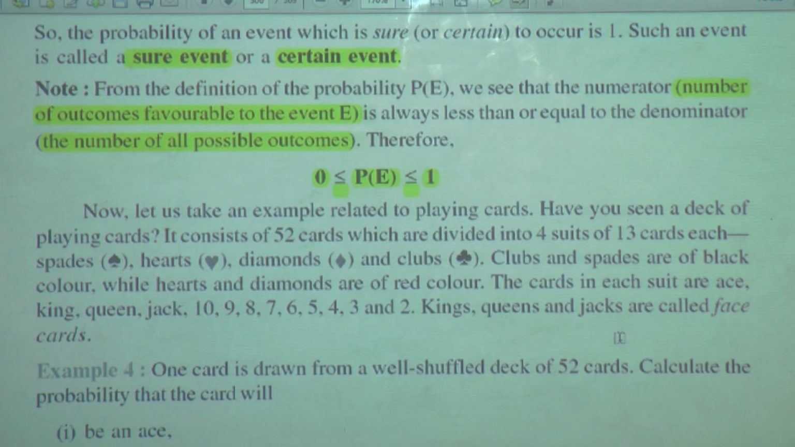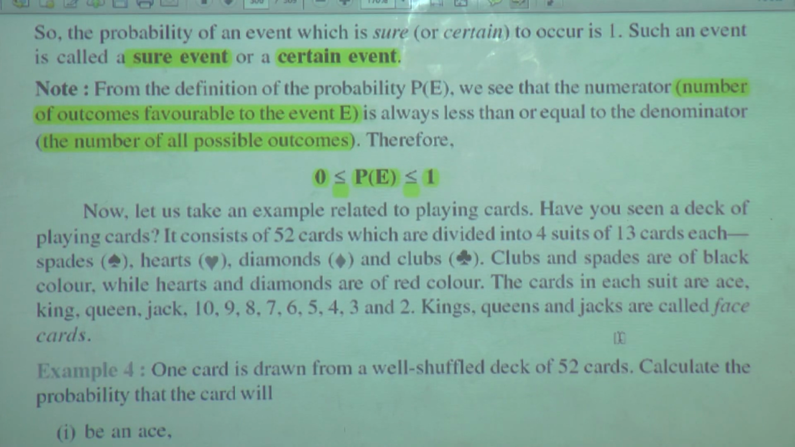Have you seen that deck of playing cards? It consists of 52 cards which are divided into 4 suits of 13 cards each. It means 4 groups, and each is a complete group. 4 suits, they are complete, of 13 cards each. The cards are divided into 4 groups.